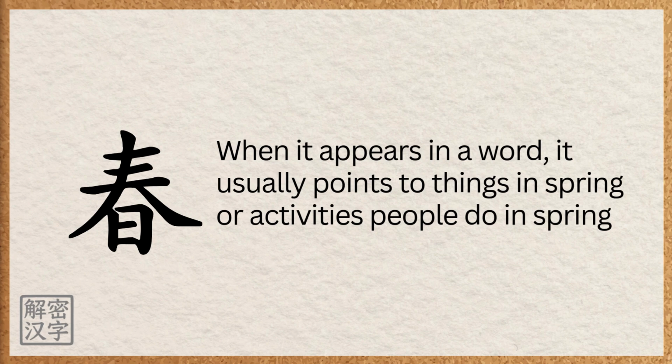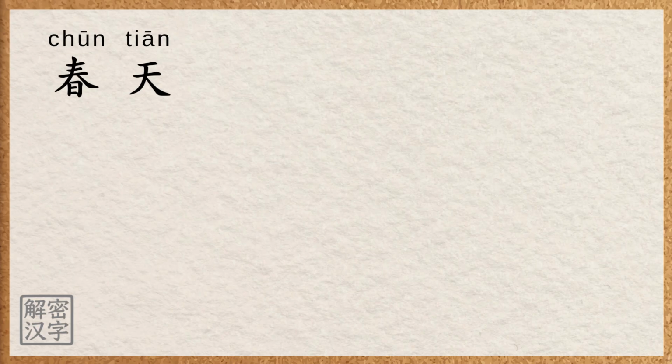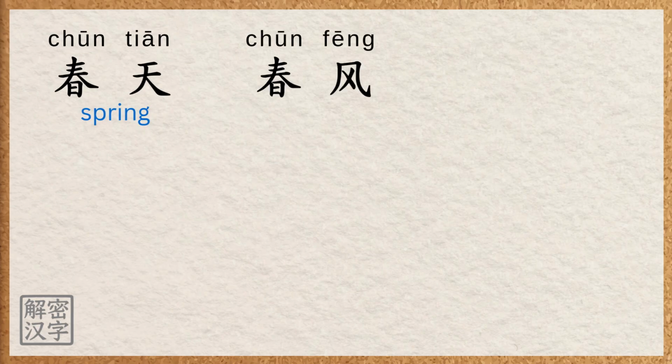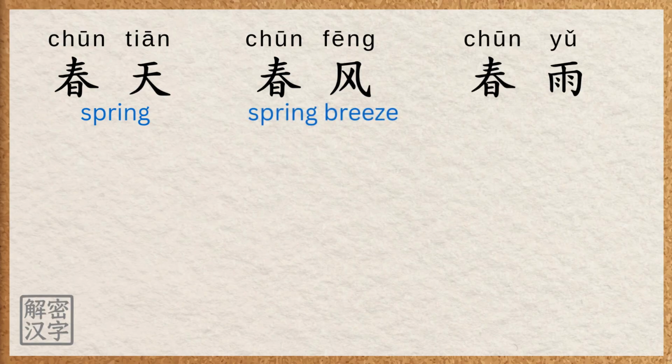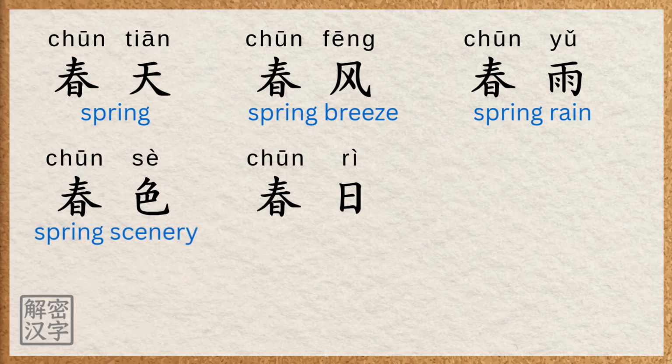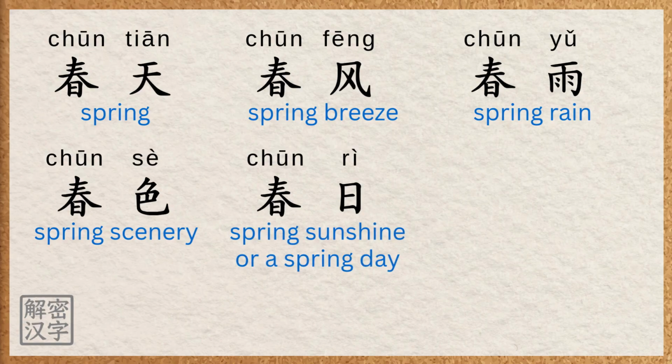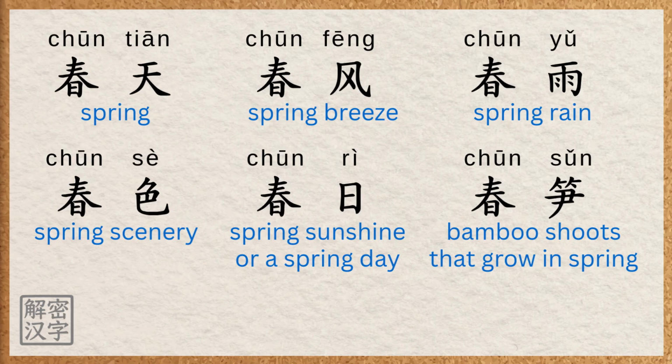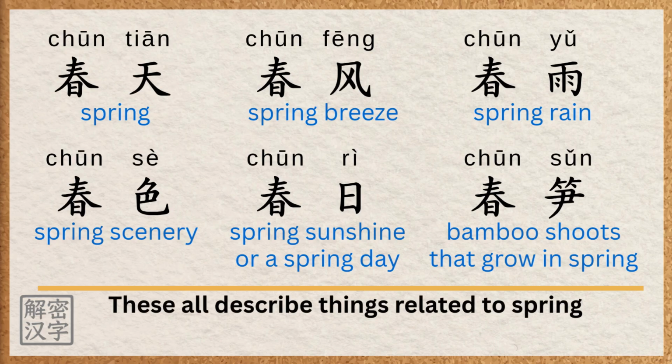For example, 春天 means spring. 春风 means spring breeze. 春雨 means spring rain. 春色 means spring scenery. 春日 means spring sunshine or a spring day. 春笋 means bamboo shoots that grow in spring. These all describe things related to spring.